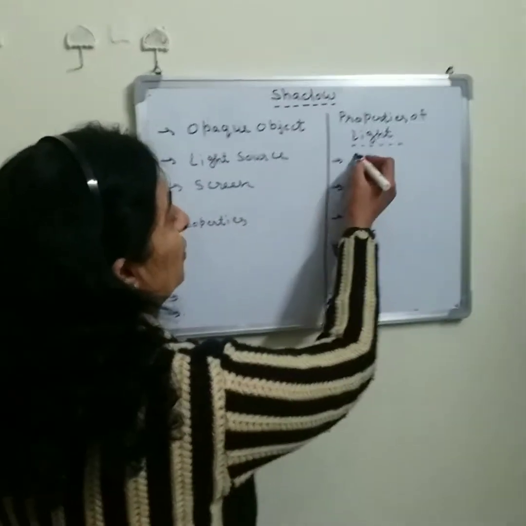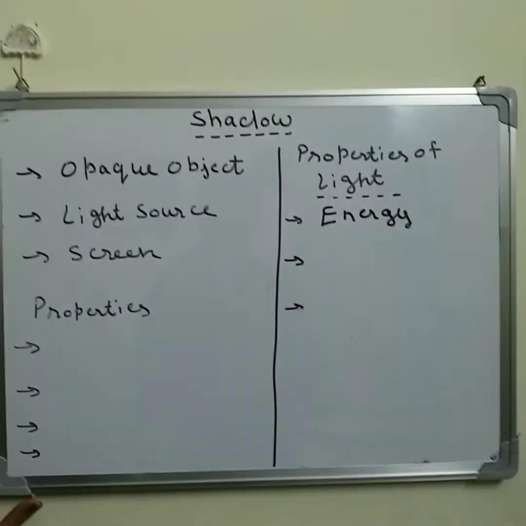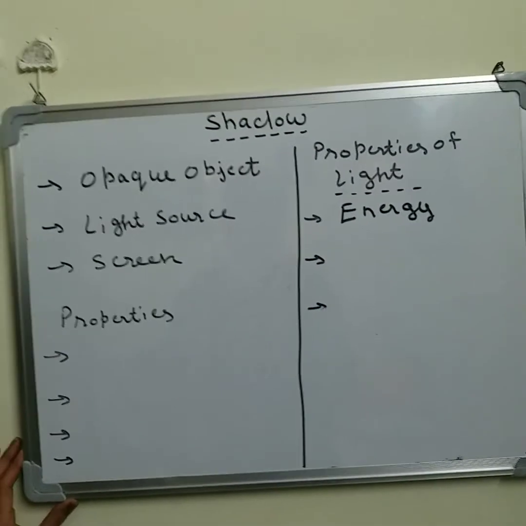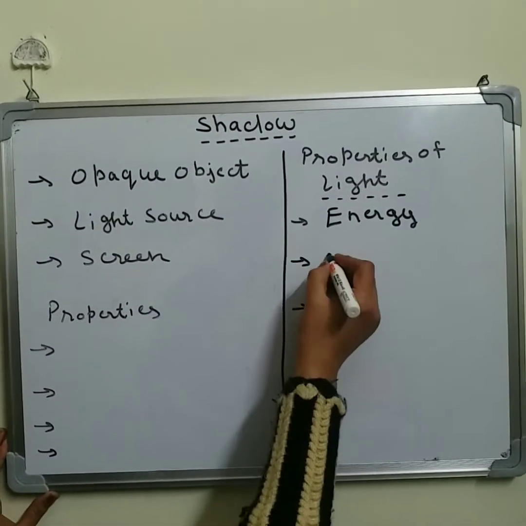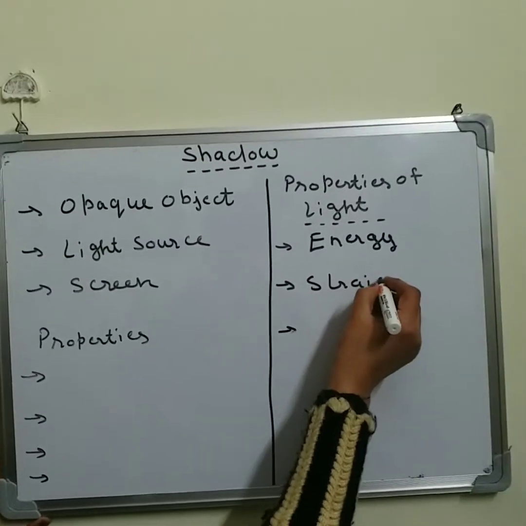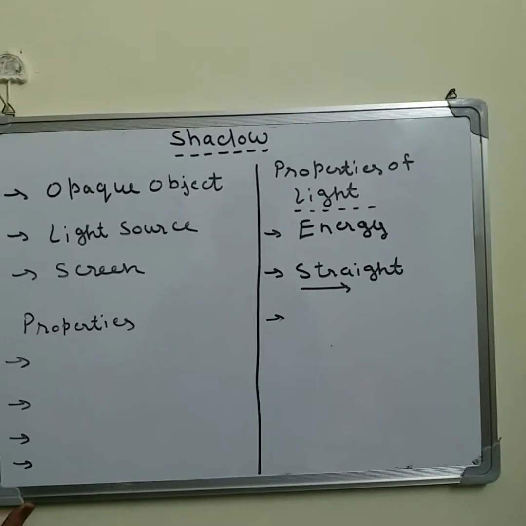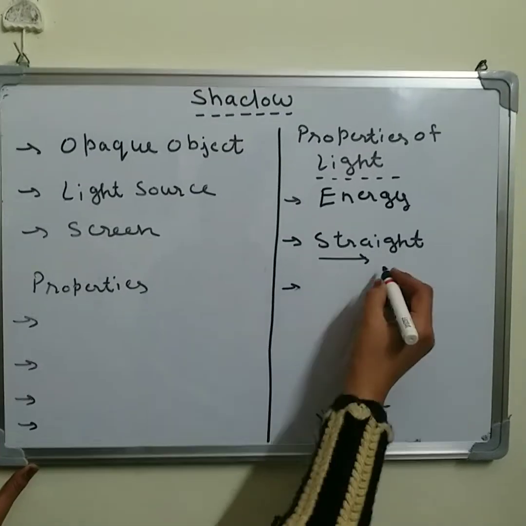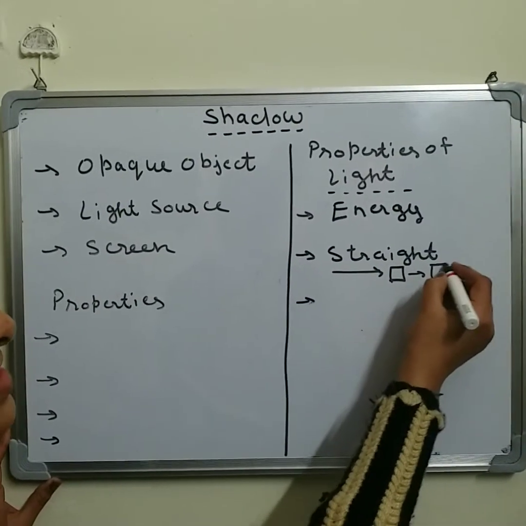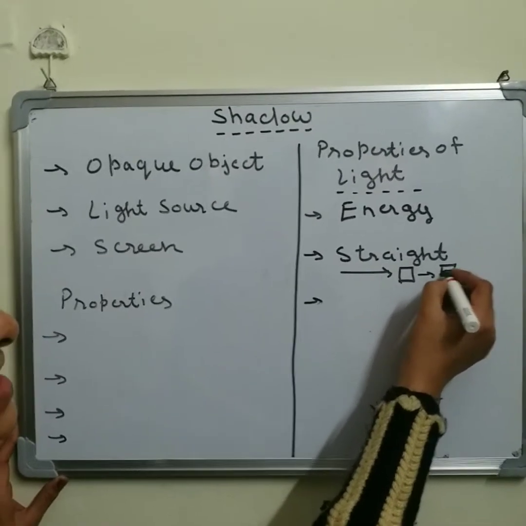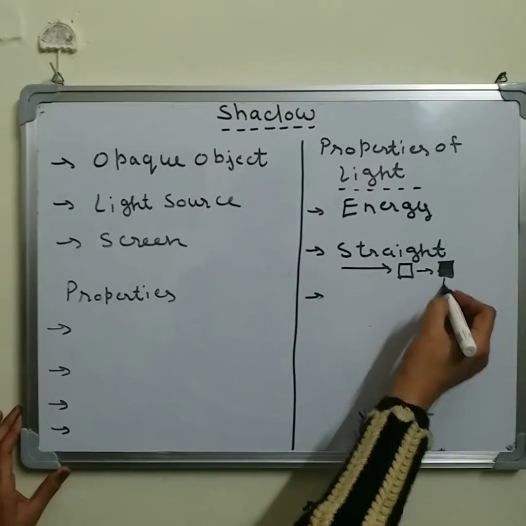Light is a form of energy which enables us to see objects. Next one, light rays always travel in a straight path. And if any opaque object comes in the path of light, then it casts a shadow.